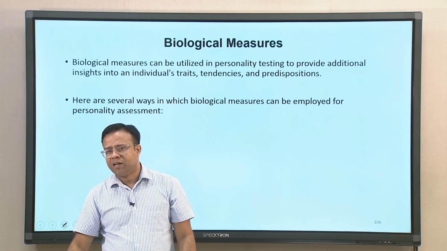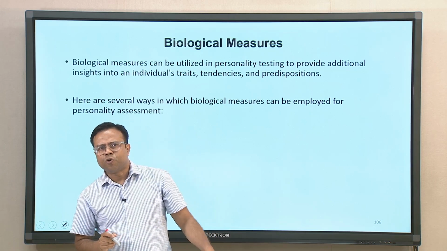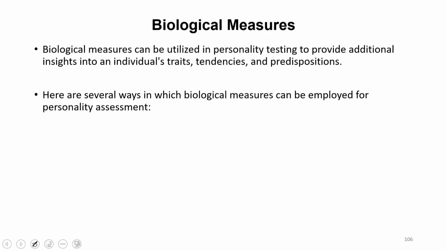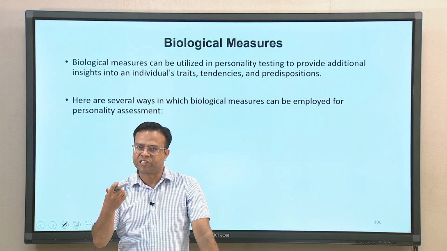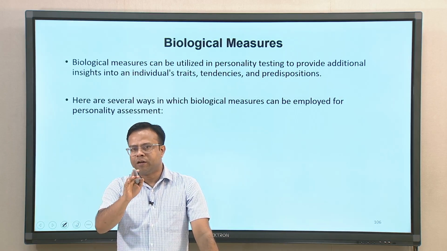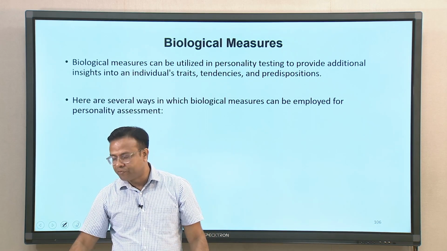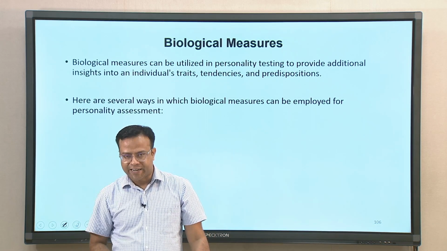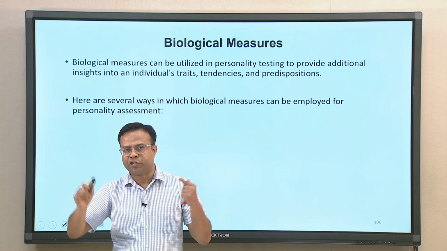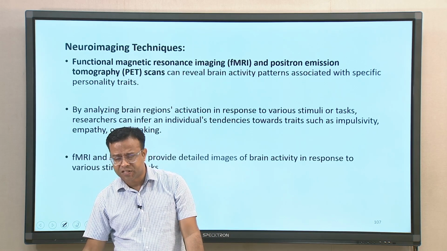The last one is biological measures. Biological measures are not very frequently used by personality psychologists, because these are more expensive, more specific training is required, more understanding is required, but still a lot of people use biological measures to understand personality. Let us see some of the biological tests that are used to understand human personalities. One is neuroimaging techniques.